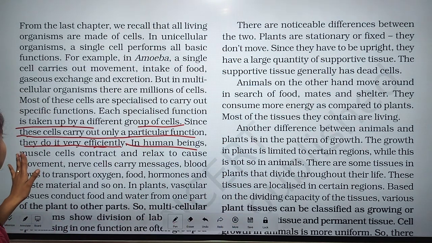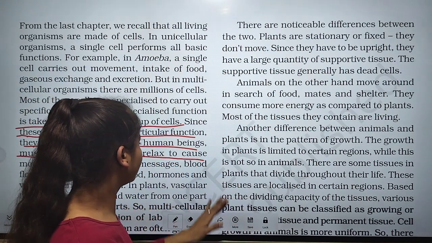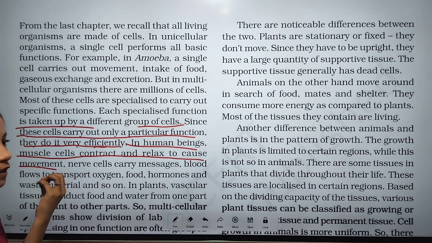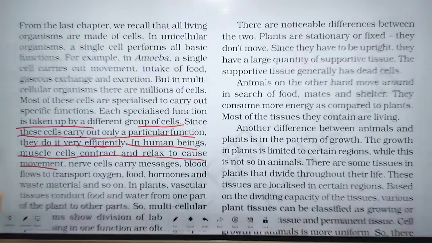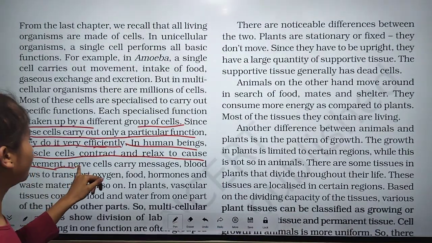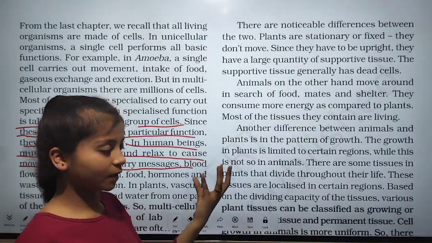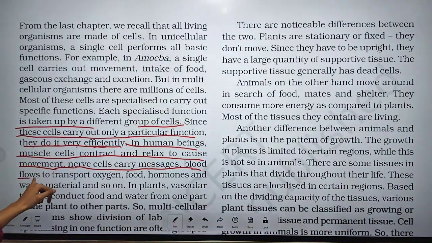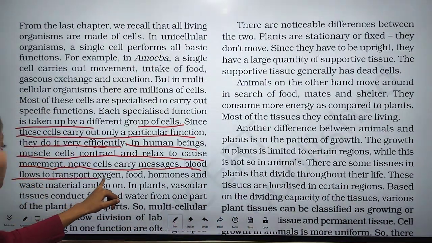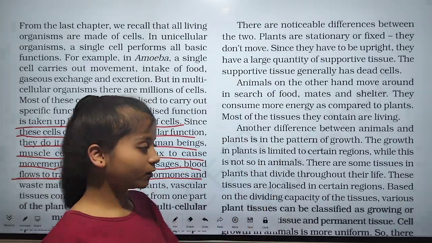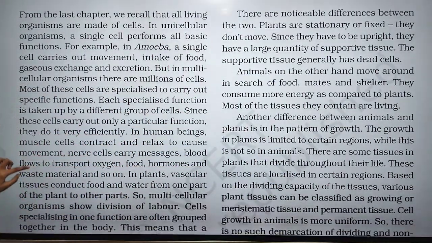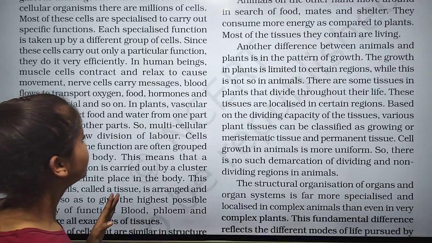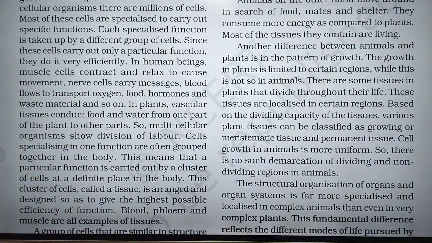In human beings, muscle cells contract and relax to cause movement. Nerve cells carry messages, and blood cells flow to transport oxygen, food, hormones, carbon dioxide and waste material, and so on. In plants, vascular tissue conducts food and water.